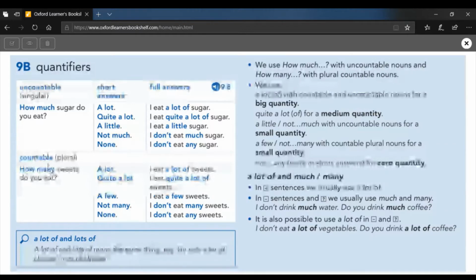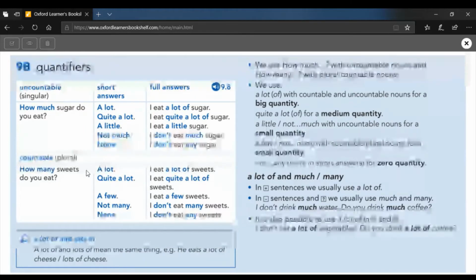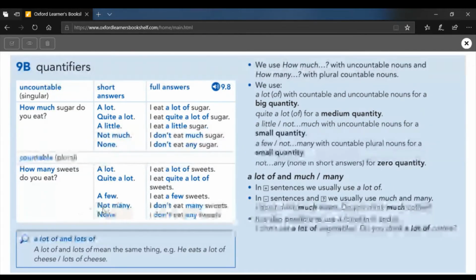If you look at the countable ones, things that we can count, sweets, carrots, potatoes, apples, bars of chocolate, spoons of sugar, then we can count it, and it has an S on the end because it's plural, and the answers are a little bit different, and the question, of course, is how many with an S. So how many sweets do you eat? And the answer is still a lot and quite a lot. We can use that for everything. Also none we can use, but in the middle, instead of a little, we say a few, and instead of not much, we say not many.